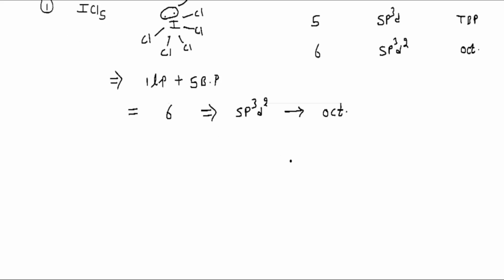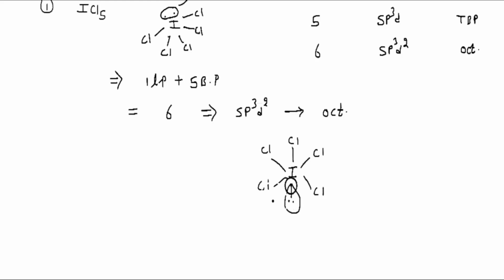If I draw the structure, in case of iodine we have octahedral geometry like this. This is the octahedral geometry, and this is iodine. If I connect it through chlorine, there is one chlorine here, one here, one here, one here, and one here. So there are 5 chlorine, and the remaining lone pair exists like here. So this is the lone pair.